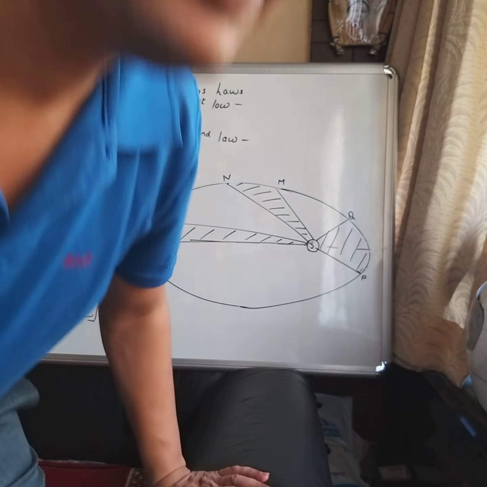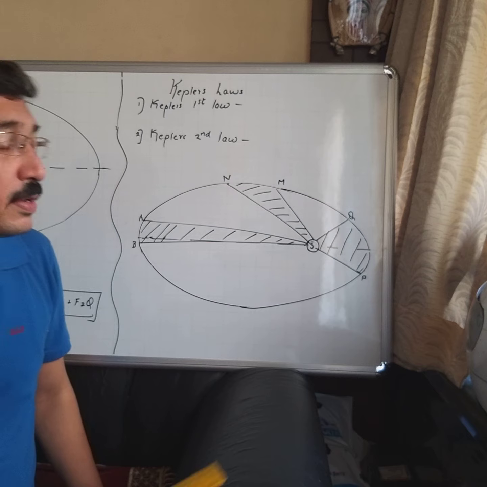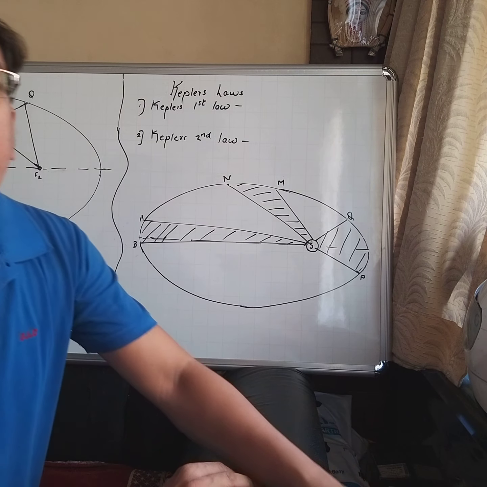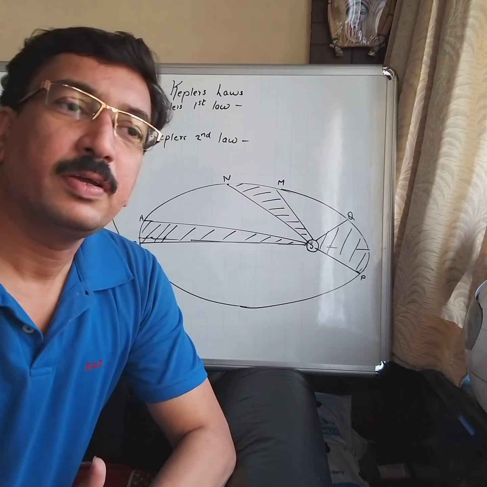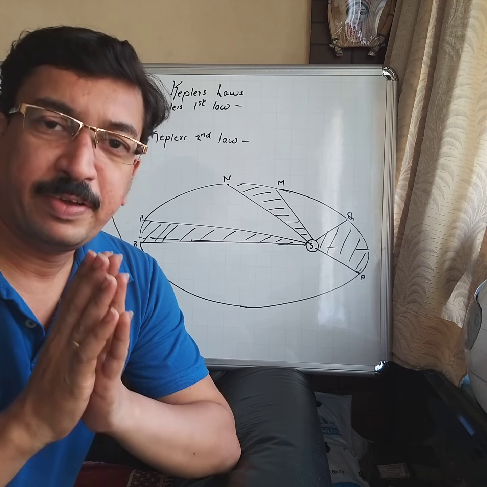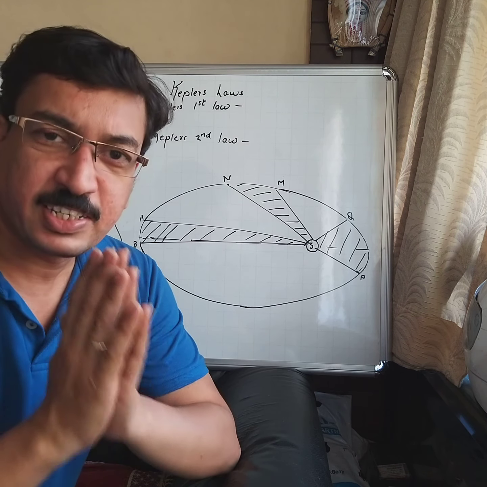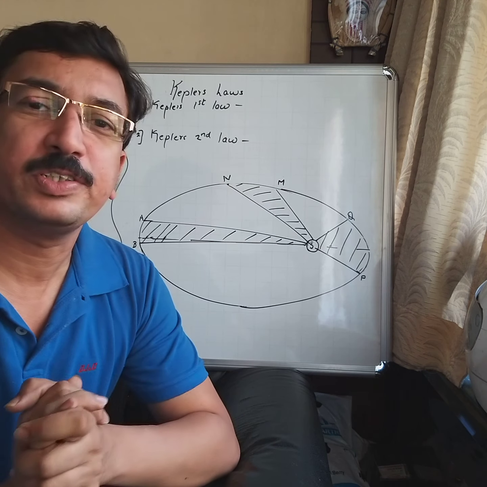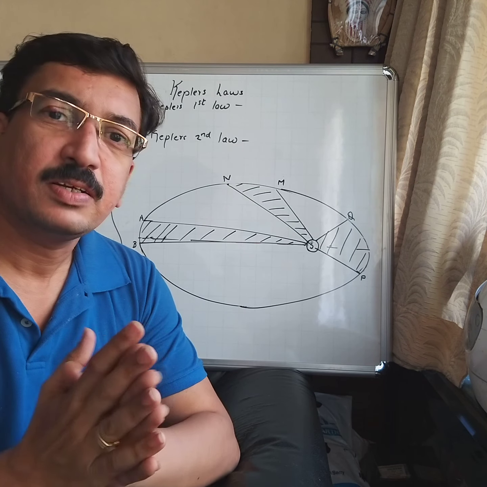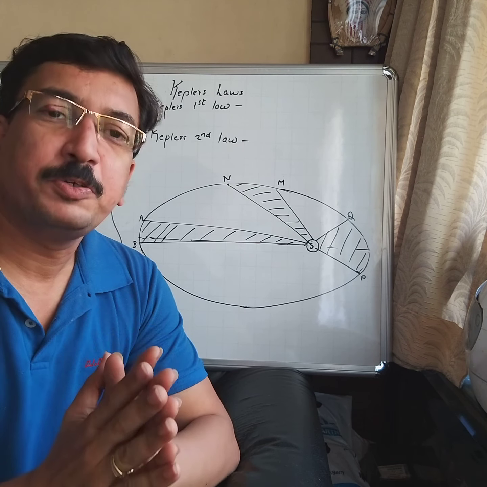So now let's start with Kepler's laws. See, who was this Kepler? Kepler was a great, well-known astronomer, and he gave the first concept about planetary motion. Now, in olden days, the astronomers used to look at stars and planets by naked eyes. There were no optical instruments available at that time.